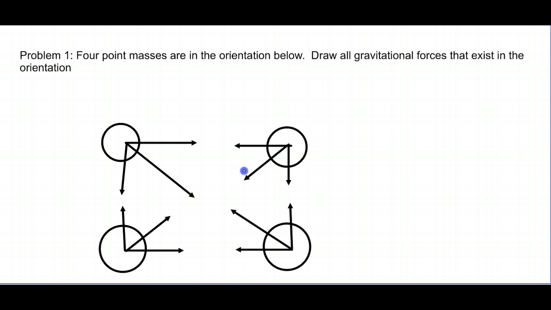And now we can see that some of these are going to be equal. Like, for instance, this one will be equal to this one. This one must be equal to this one, to this one, and this one to this one, and then also this one to this one, and this one to this one. So lots of pairs of equal forces here. Remember, these are all forces of attraction. They will never push away. They will only pull toward each other.